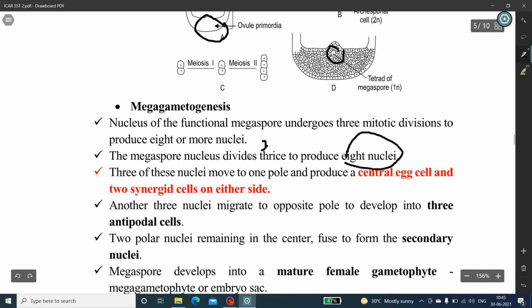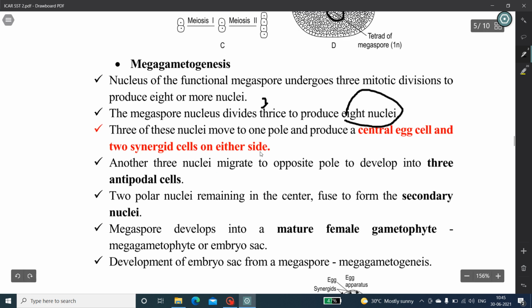Then they arrange themselves within the enlarging embryo sac and cell walls form, resulting in 3 antipodal cells at one end, 2 polar nuclei at the center that fuse to form a diploid nucleus, and an egg apparatus consisting of the egg and synergids at the other end. That is, 3 antipodal cells at one end, 2 polar nuclei at the center, the egg cell, and finally 2 synergids at the other end.